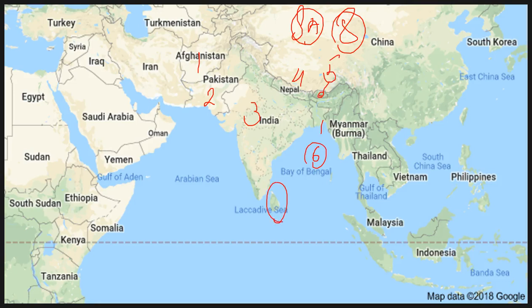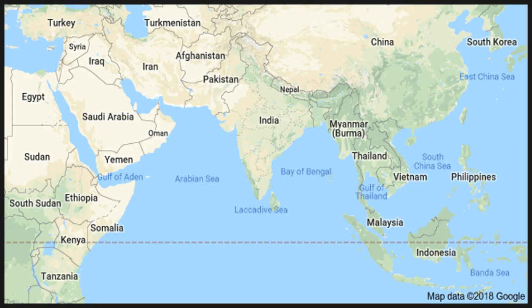One is of course Sri Lanka, and then you have Maldives. So together 8 nations of South Asia. They are also part of the regional group called SAARC, that is South Asian Association of Regional Cooperation.